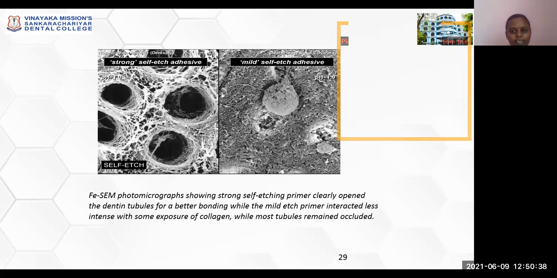This picture explains the difference between a strong self-etch adhesive and a mild self-etch adhesive. A strong self-etch adhesive causes complete opening of the dentinal tubules for the flow of the adhesive, whereas a mild one partially occludes the dentinal tubules and causes very little interaction with the collagen fibers, so most of the dentinal tubules remain occluded. In case of GIC, only a mild etchant is used. In case of composite, strong etchants are used.